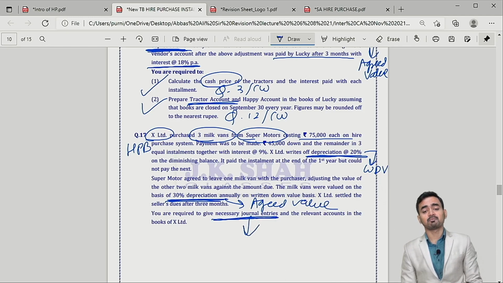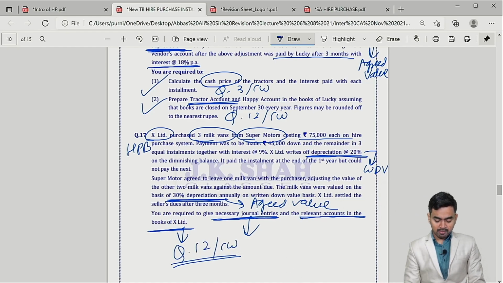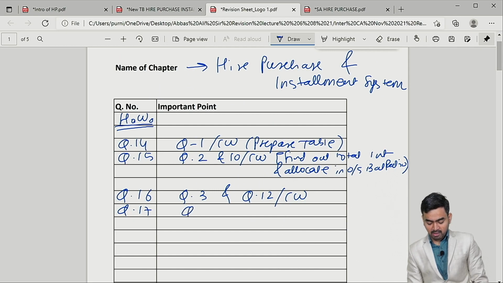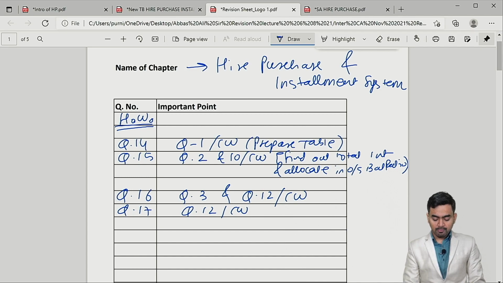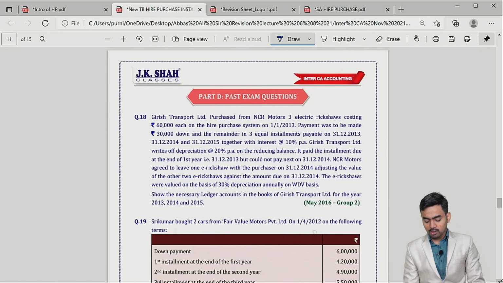Can I say goods repossession entry? You already know. When the goods are repossessed, simple journal entries you have to pass and relevant account in the books of X. Correct. For this you can refer question number 12 of classwork. So here I am giving reference question number 17, refer question 12 of classwork. Why 12? Because X is buyer and they are asking in the books of HP buyer. I have given you reference for classwork.